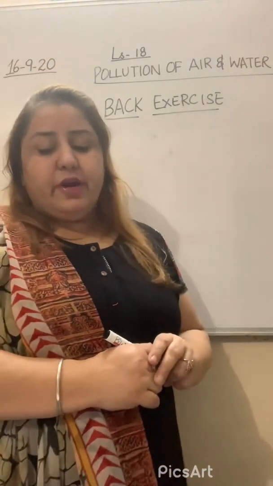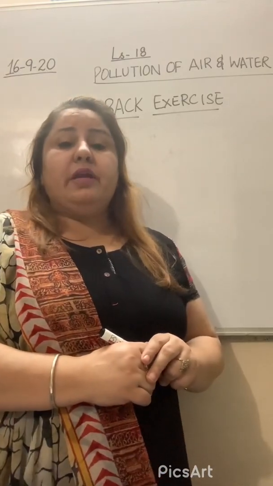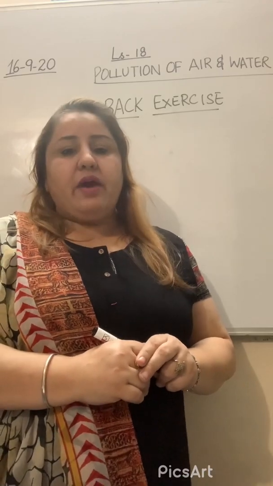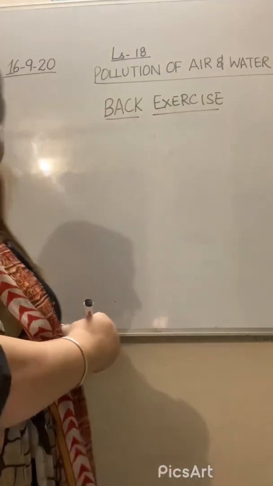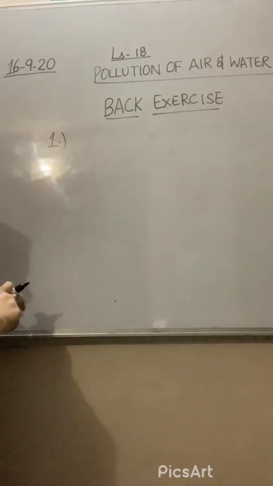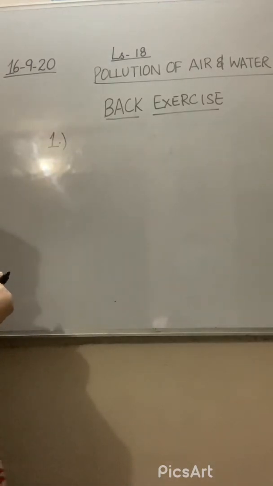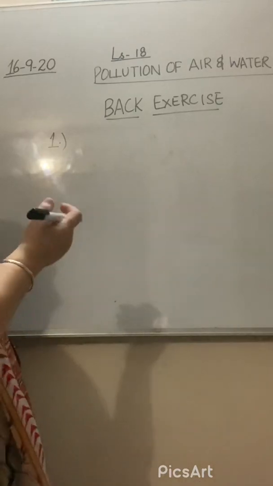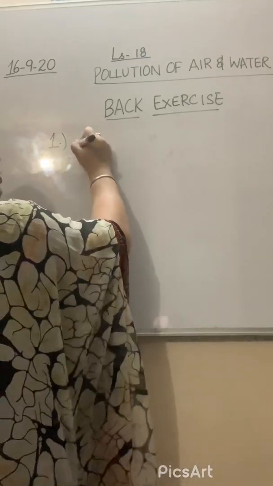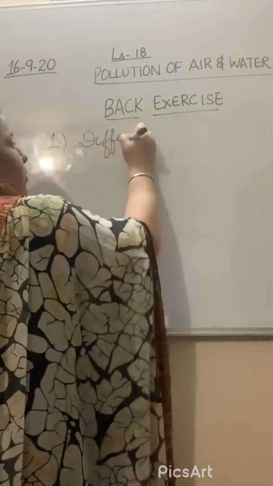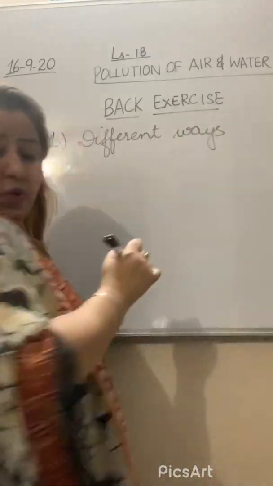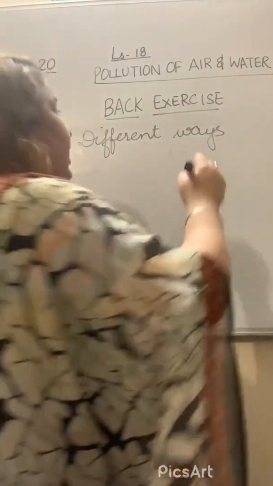What are the different ways in which water gets contaminated? You have to explain the different ways by which water can get contaminated. So what can we write under this question? We can write the following ways. When there is improper disposal, like garbage and industrial waste, you can write different ways by which water gets contaminated.